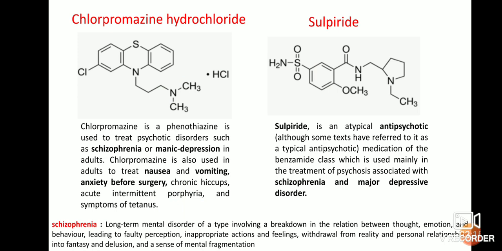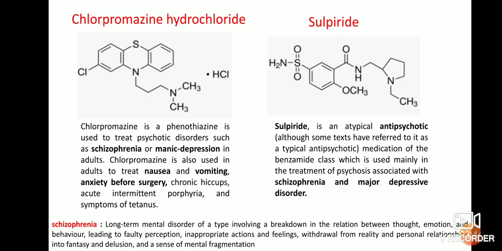Coming to the structure and uses, chlorpromazine hydrochloride. This substance comes under the phenothiazine category. It is used to treat psychotic disorders such as schizophrenia or manic depression in adults, and also to treat nausea and vomiting, anxiety before surgery, chronic intractable hiccups, acute intermittent porphyria, and symptoms of tetanus.